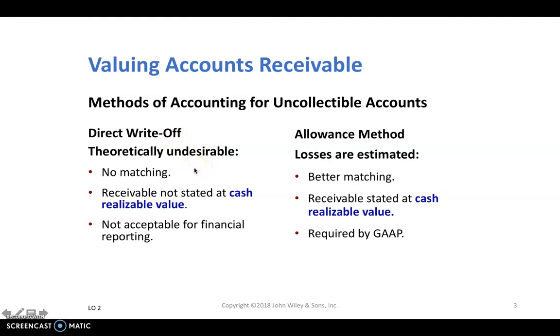And it is not really acceptable under GAAP. So why do we go over it? Just because some companies that are not publicly accounted companies don't have to follow GAAP. Therefore, they follow the direct write-off method, which is very simple.